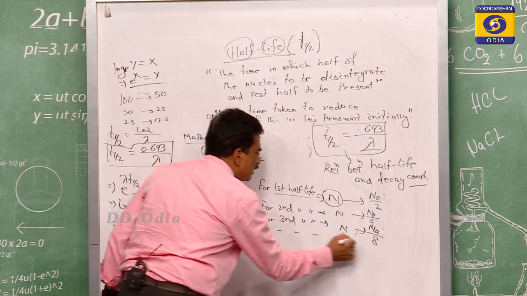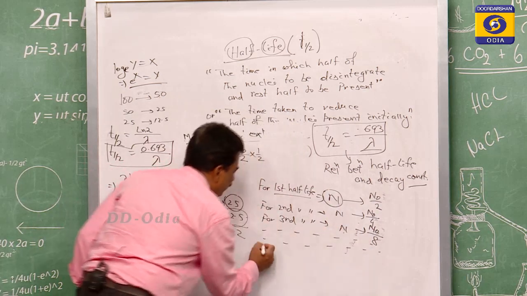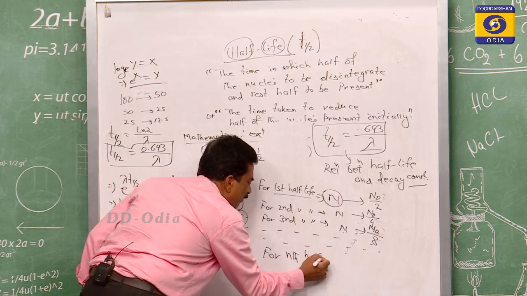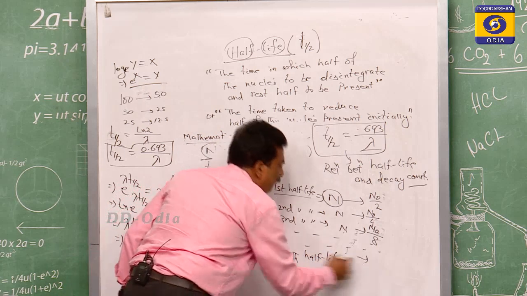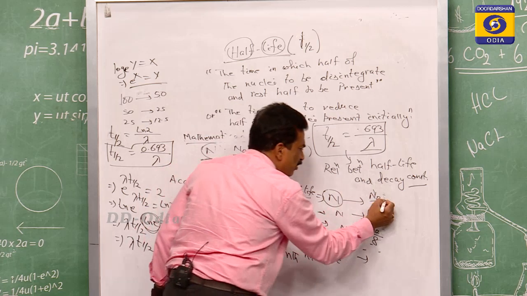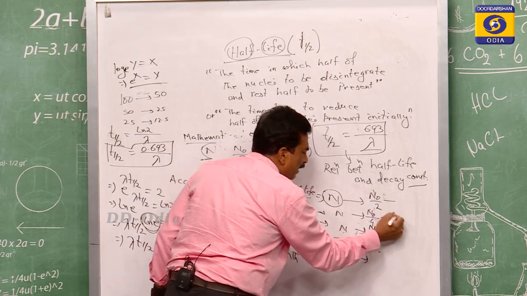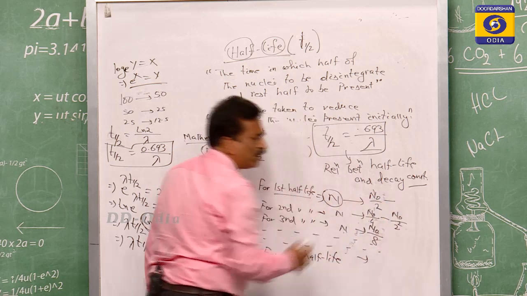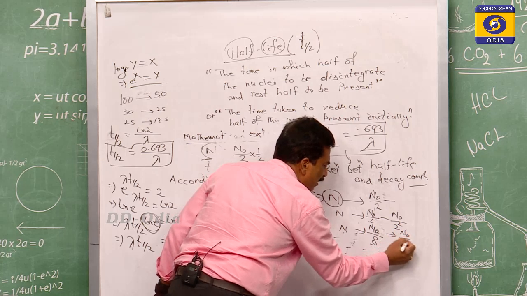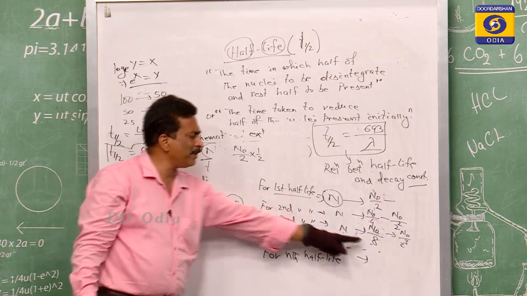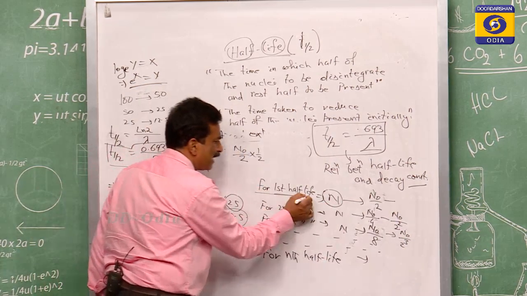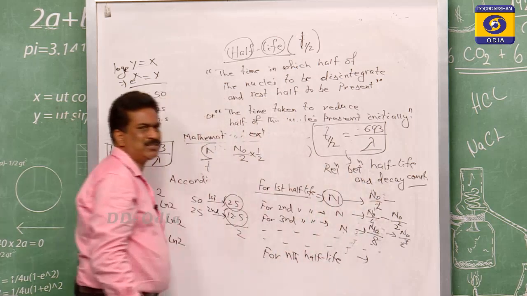If this process continues, then for the nth half life this will be the relation. This is N0 by 2, this is N0 by 4, meaning N0 by 2 to the power of 2, this is 8, meaning N0 by 2 to the power of 3. If it is 4, then N0 by 2 to the power of 4. You just see, for the first, N0 by 2 means the power of 2 is 1.